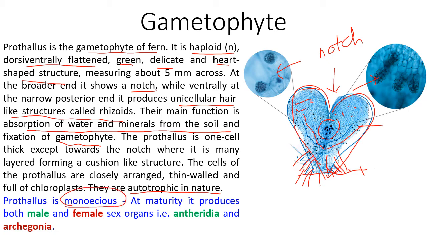Understand the meaning of this term, monoecious. Mono means single and ecious means bearing both. Both means what? At maturity it produces both male and female sex organs. Now the male sex organ is what? Antheridia. These you can see here. And the female sex organs, that is archegonia, you can see here in this part, and both are present in one plant, mono. That's why this is called monoecious.